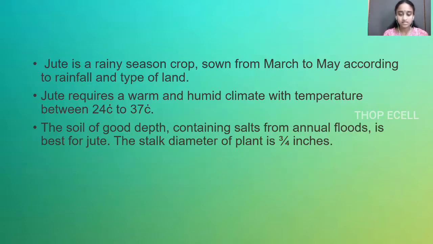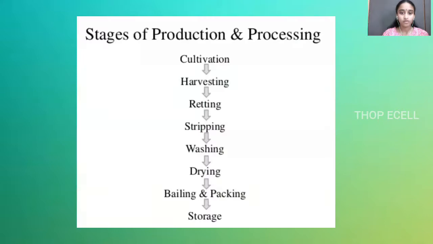Jute is a rainy season crop and it is usually cultivated between March and May according to the rainfall and type of land. Jute requires warm and humid temperature between 24 degrees Celsius to 37 degrees Celsius. The soil of good depth and containing salts from annual floods is best for jute. The stalk diameter of the plant is usually 3 to 4 inches.